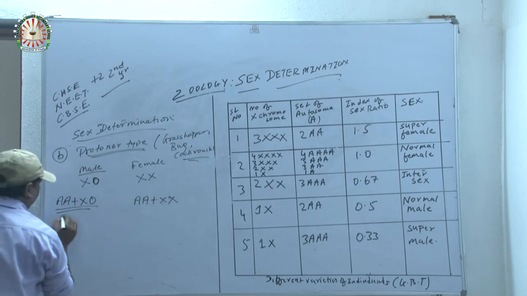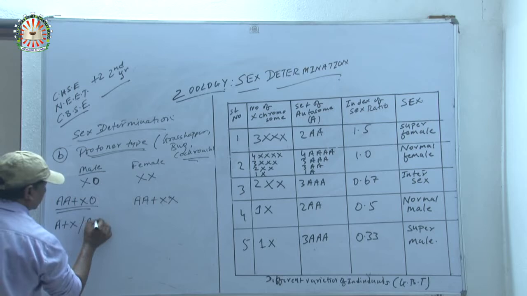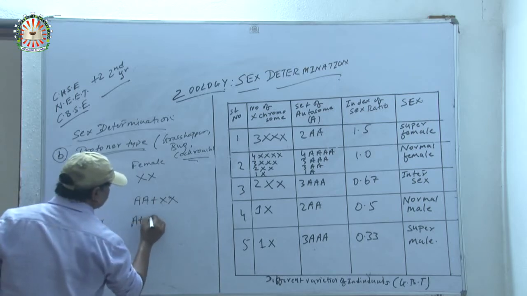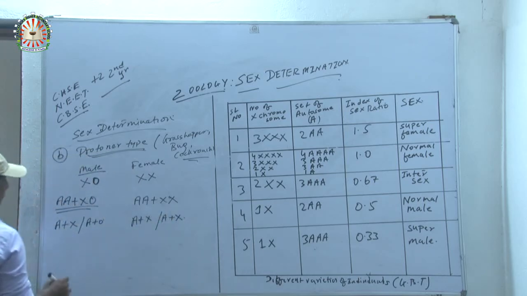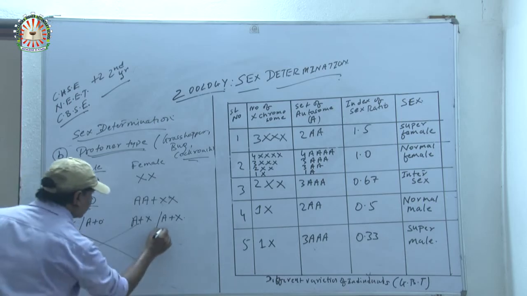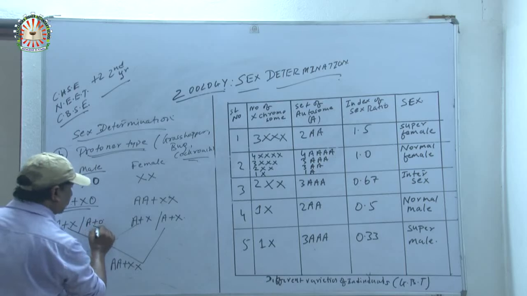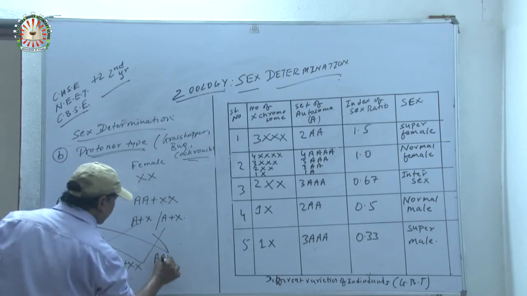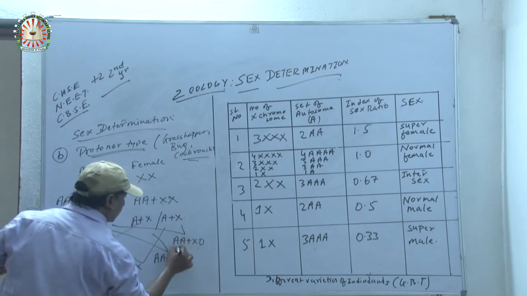Now, formation of gametes: A plus X, A plus O, A plus X, again A plus X. Now, A plus X and A plus X form A plus XX, again A plus XX, and A plus O with A plus X gives A plus XO, A plus XO.